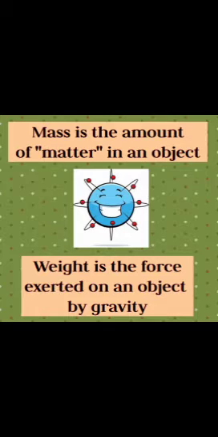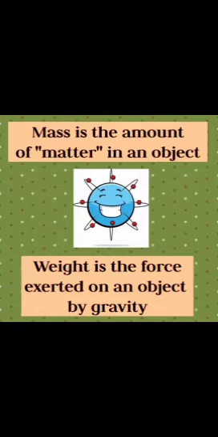Because of gravity only, we can easily stand on the ground and sit where we are sitting. When we go to other planets where there is no gravity, our weight will be negligible and we will be flying from one place to another. You have seen astronauts on the Discovery Channel moving from place to place because there is no gravity there. On Earth, because of gravity, we can stand perfectly on the ground. So weight is the force exerted on an object by gravity.